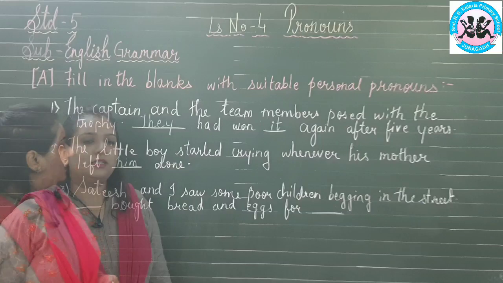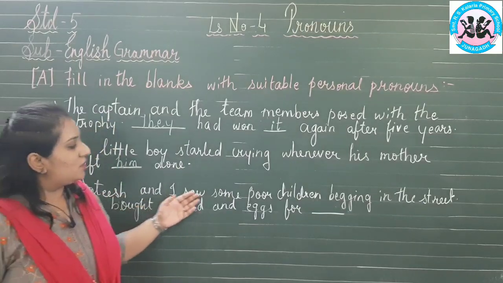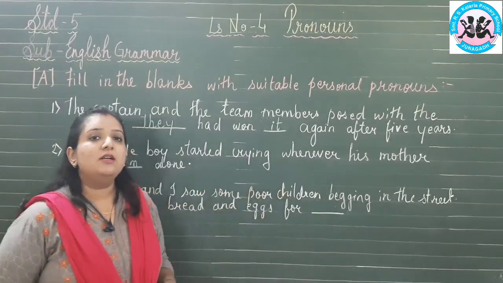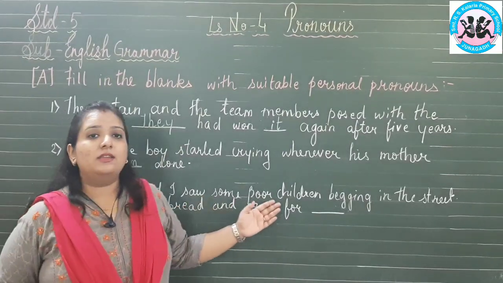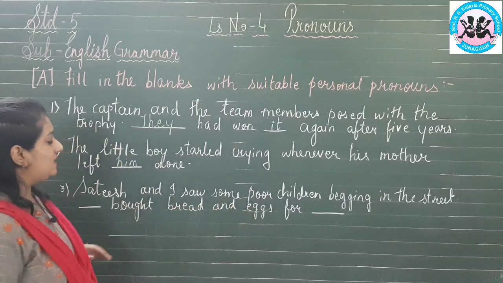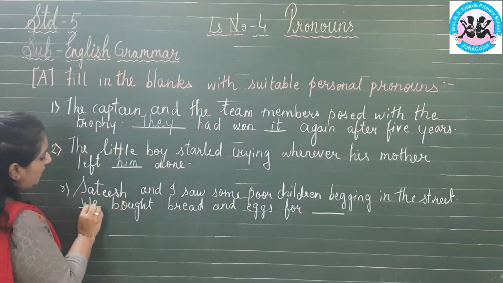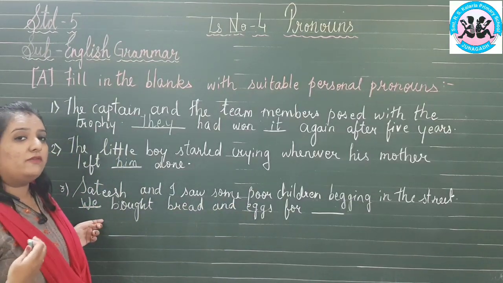Yes or no? Satish and I saw some poor children begging in the street. So what did we do? We bought bread and eggs for them. So I am the speaker. What am I saying? I am saying we. We stand in the first person place.